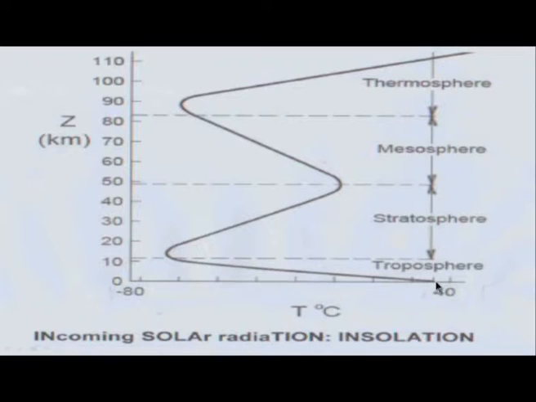Therefore, if I say that the surface of the earth is around, let's say, 35 degrees centigrade or so, maybe the air above the surface of the earth gets cooled to a height of around 10 to 15 kilometers, and around 10 to 12 kilometers is the height at which a jet aircraft flies. Therefore, the temperature keeps dropping until a height of around 10 to 15 kilometers.